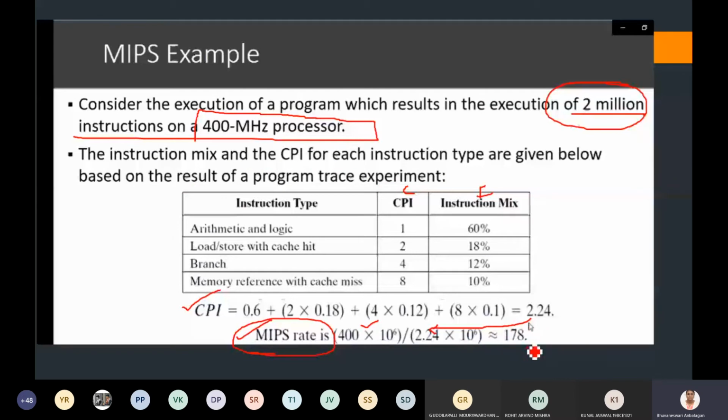That means it can do 178 million instructions per second. So this is what a MIPS processor can do in the execution of a program, and you can experiment using MIPS.